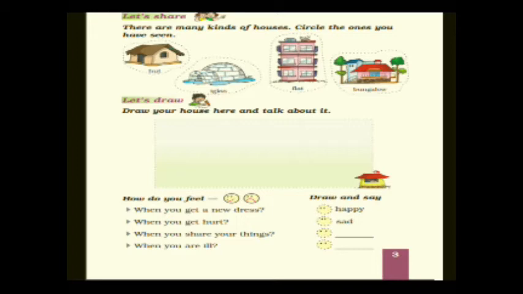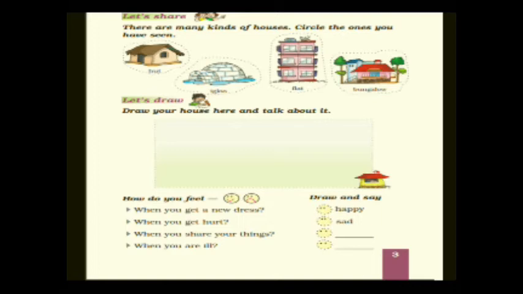The very first one is when you get a new dress. So children, when you get a new dress, what will be your expression? You will be very happy. So draw a happy face. Second one, when you get hurt. So children, when you fall down somewhere, you will feel hurt. You will start getting pain. So your face will become sad. So what you have to draw? You have to draw a sad face.